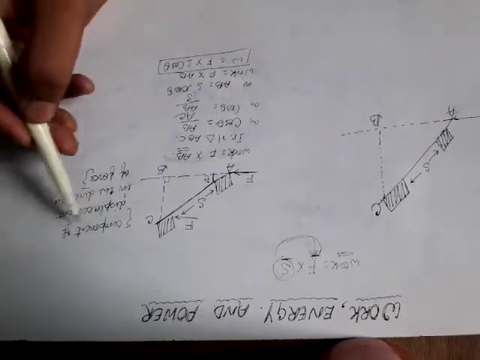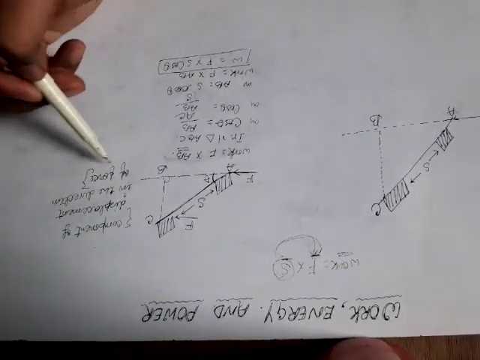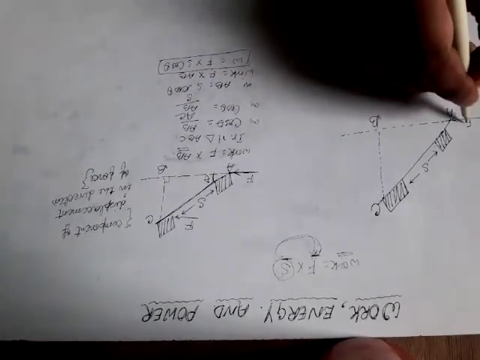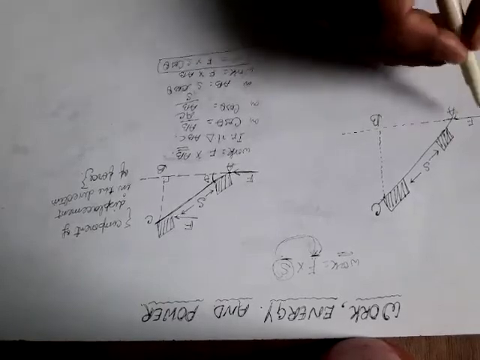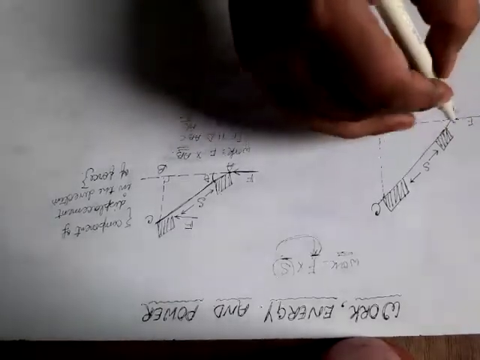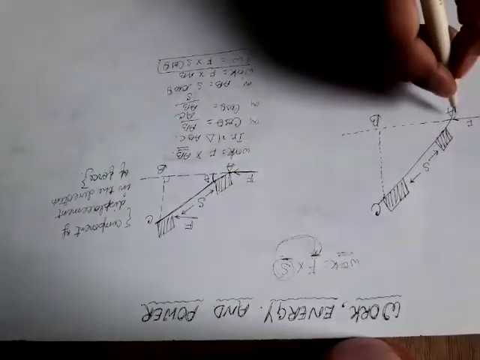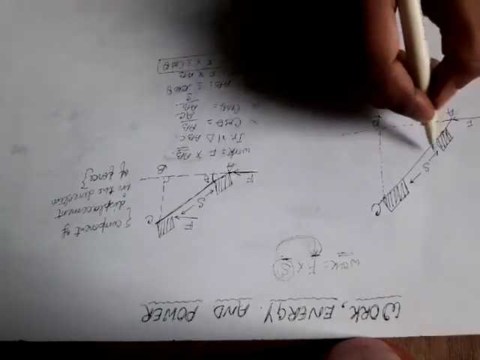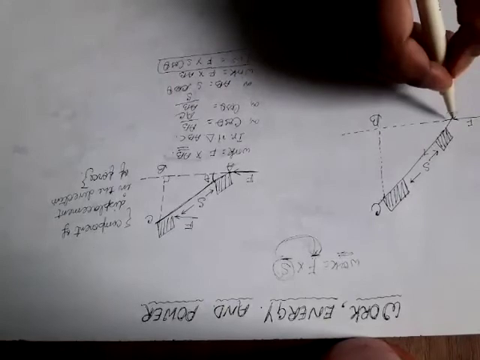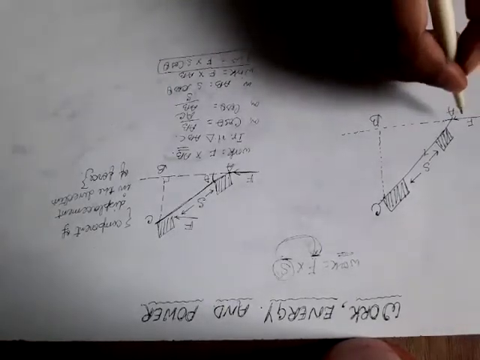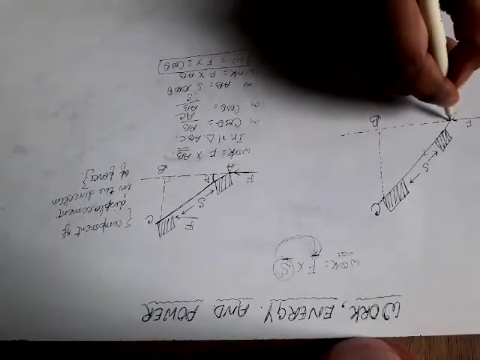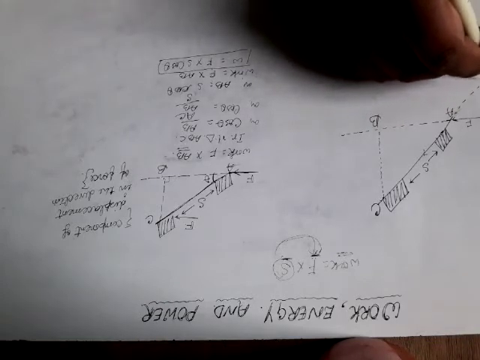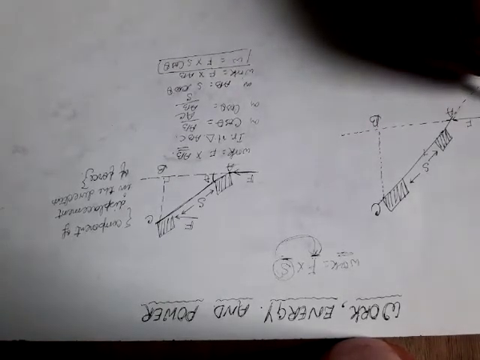We apply a force in this direction, and we have to find its component in the direction of displacement. So we have to create a situation where force also acts in the direction of displacement. How will we create it? We draw the line backwards.